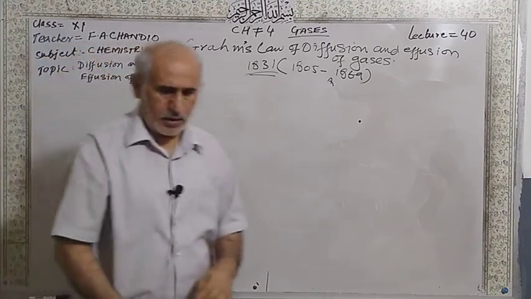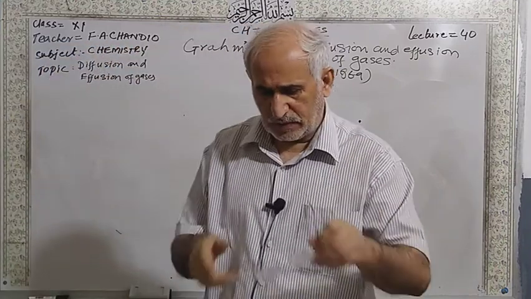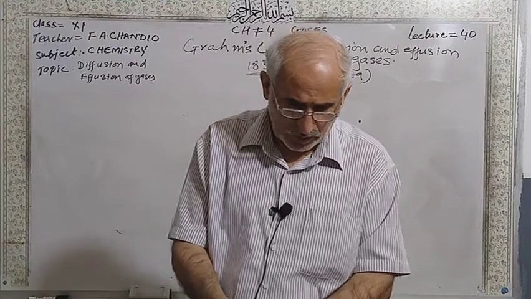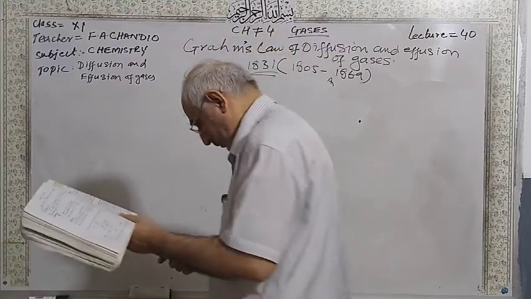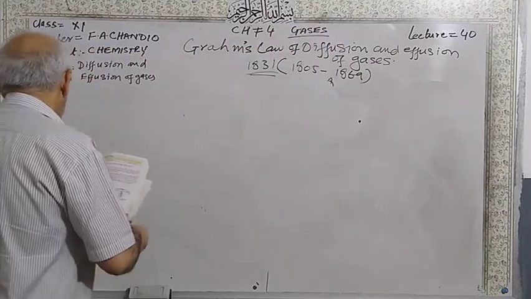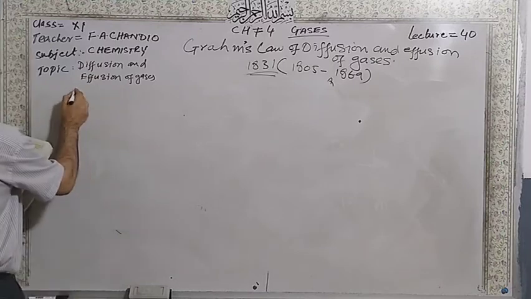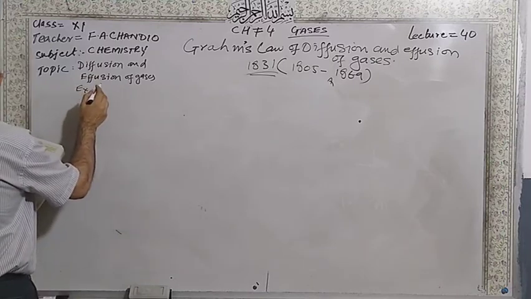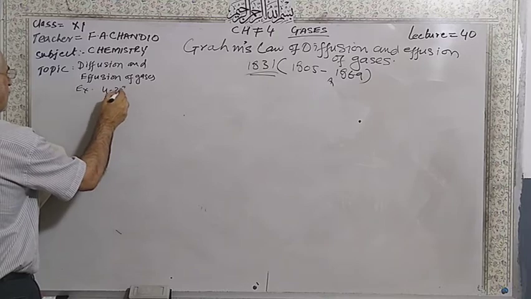There is one more example, which is also the same as given in the exercises. You have to solve. This is example number 4.23.